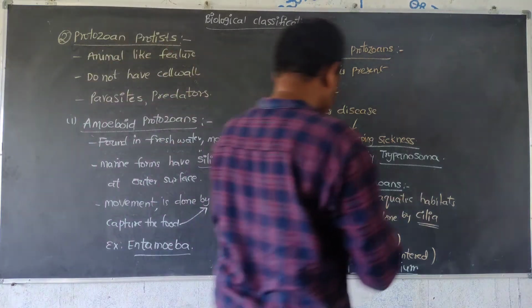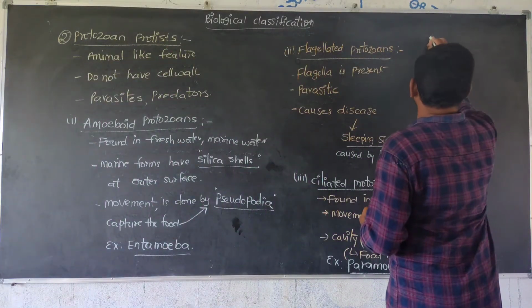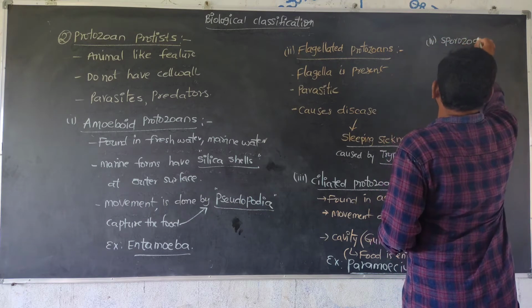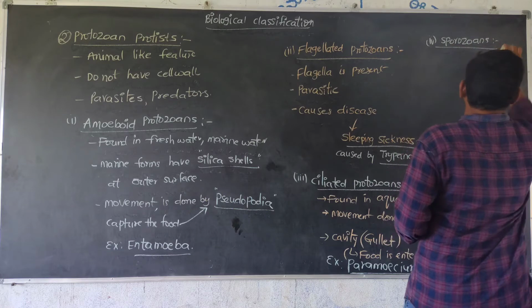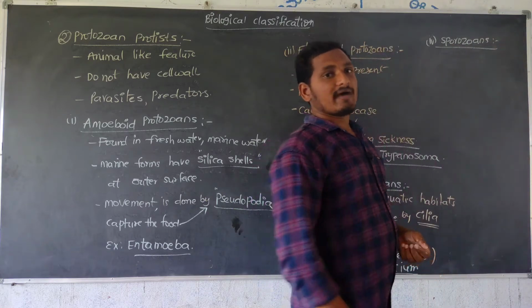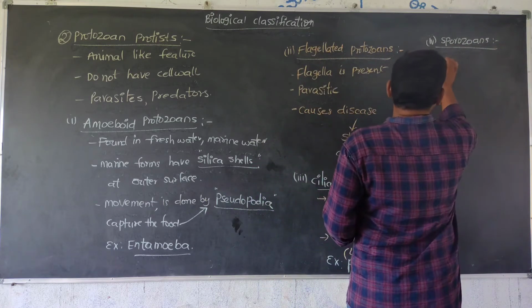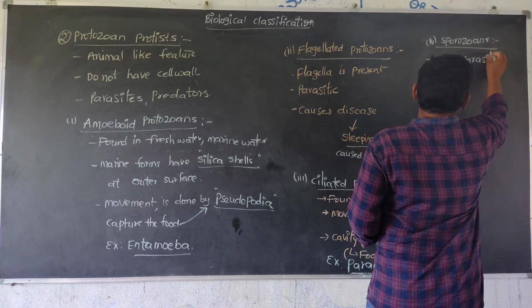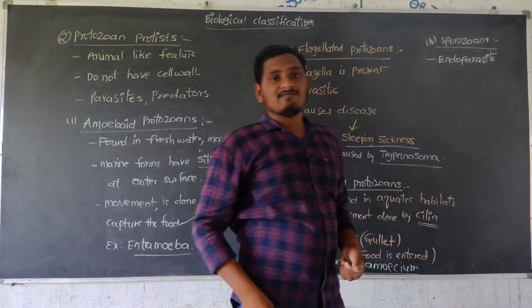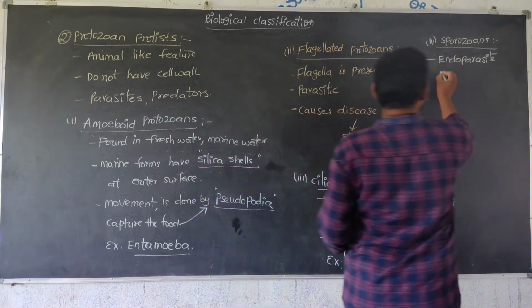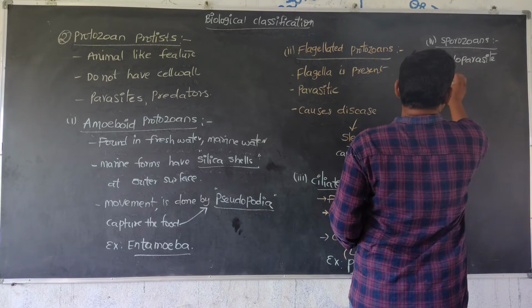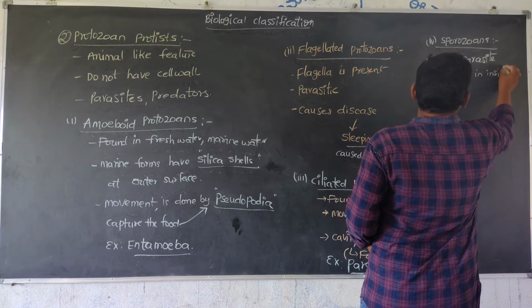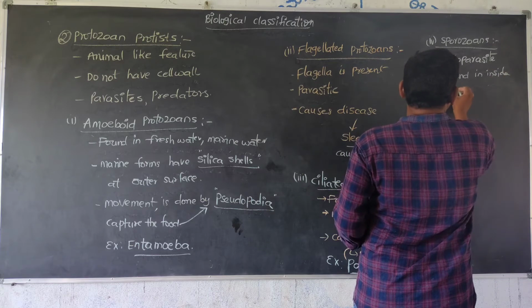Next, the fourth type, sporozoans. Sporozoans are mainly endoparasites, found inside the body of the host. Endoparasites means found inside the host body.